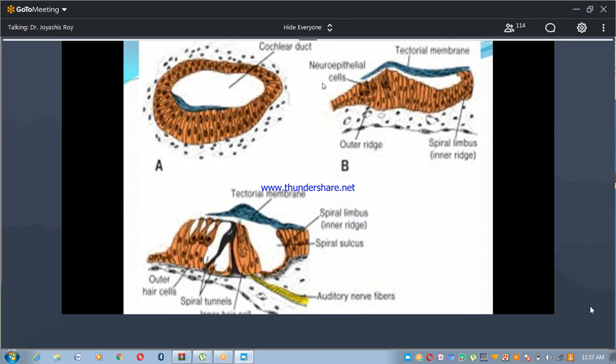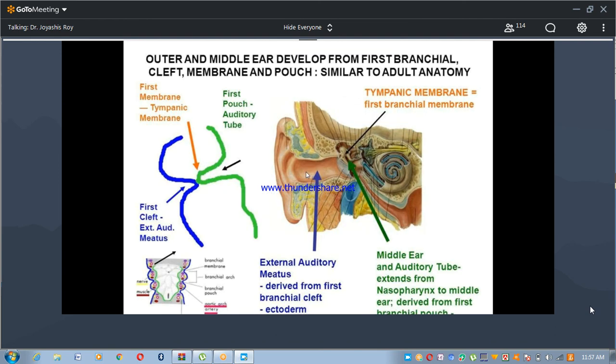In the middle ear, the auditory tube extends from the nasopharynx to the middle ear, derived from the first branchial pouch, which is endodermal in origin. This is the external auditory meatus, derived from the first branchial cleft, which is ectodermal in origin.